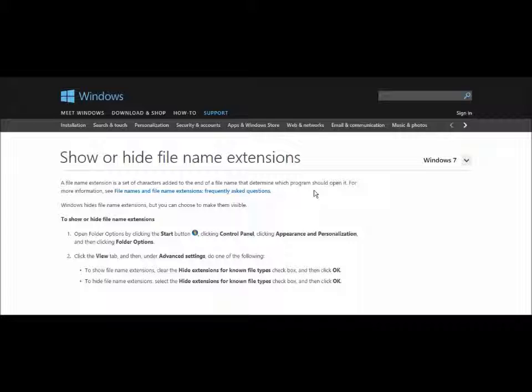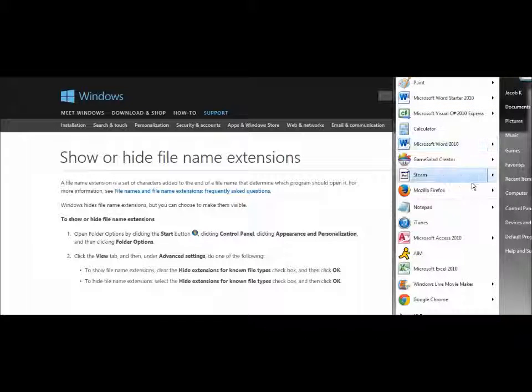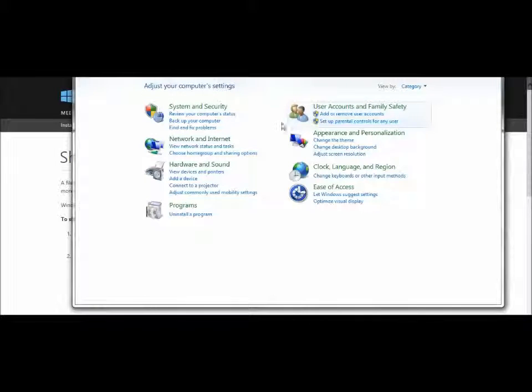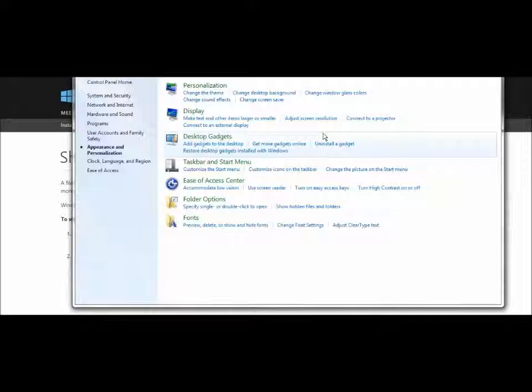Step number 1 is to show the file name extensions. I've already brought up the window on my computer and I googled the instructions for it, so I'll just be following these steps. First, I'm going to click Start, open the Control Panel, click Appearance and Personalization, click Folder Options,